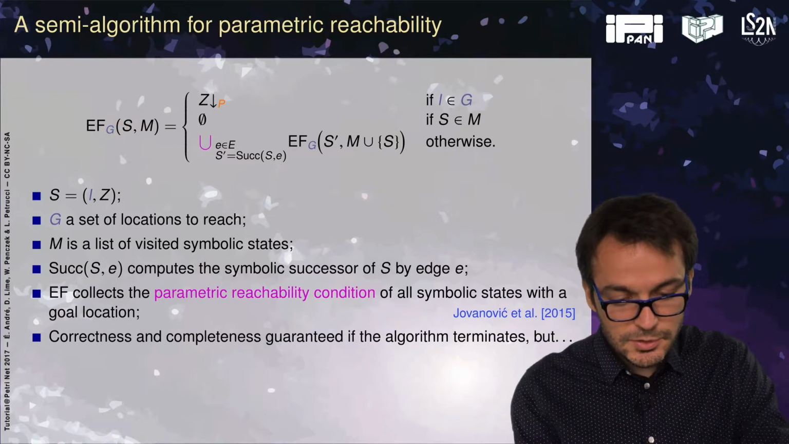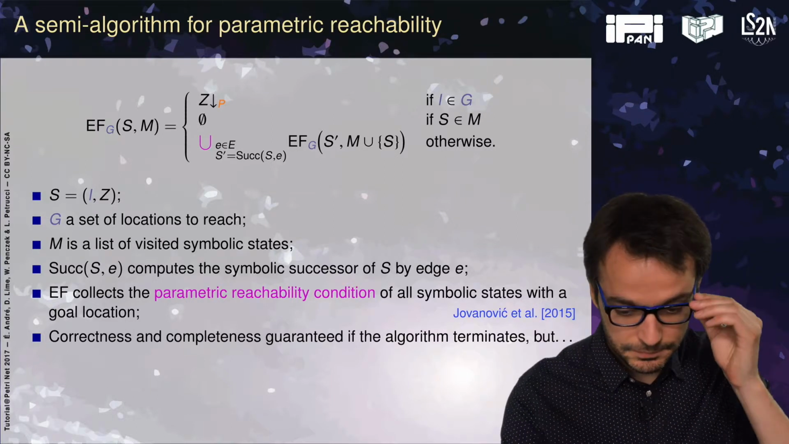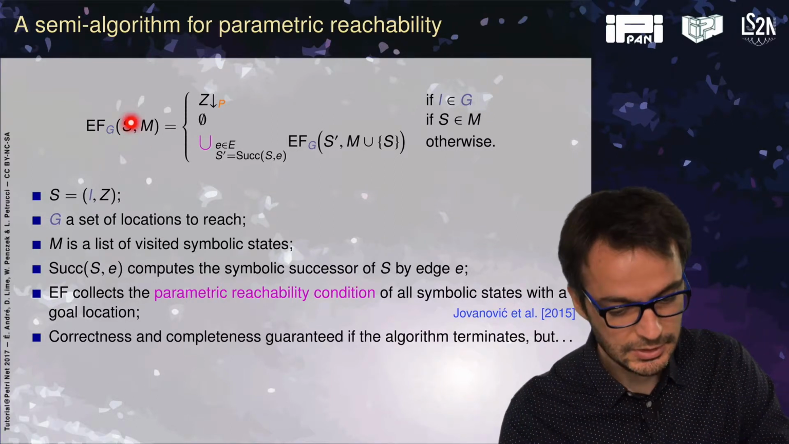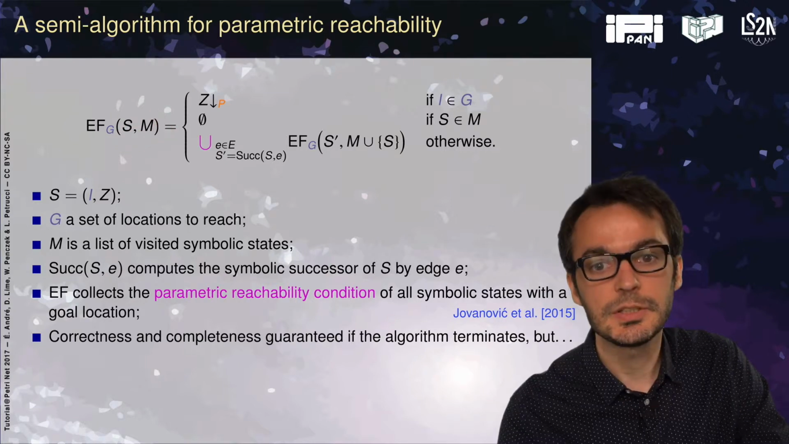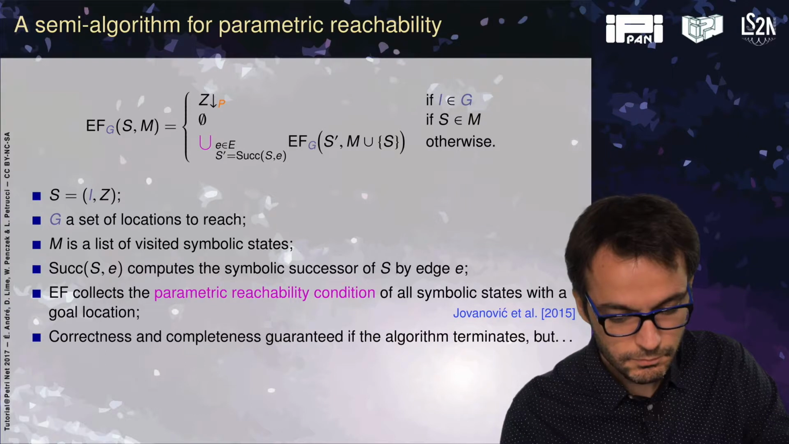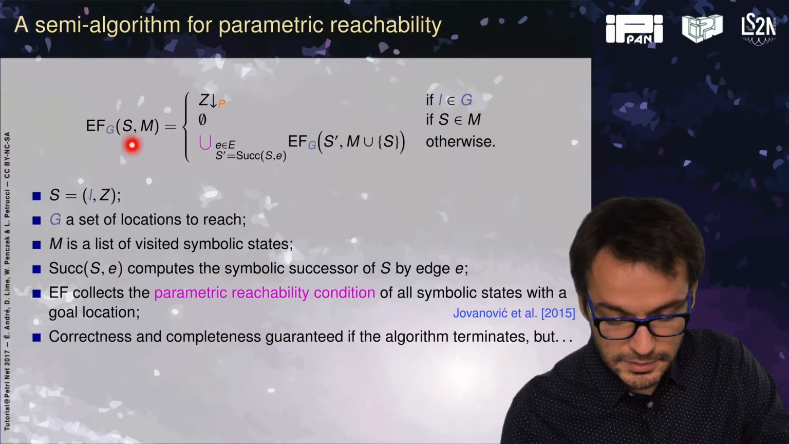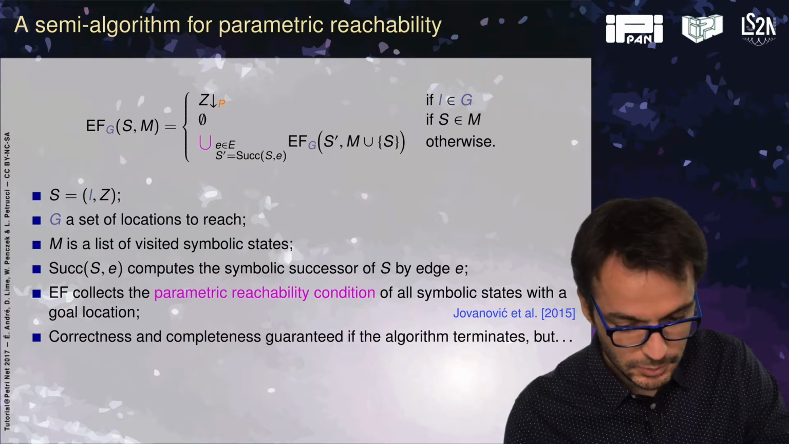My algorithm takes 2 sets. So S is the current state, and M is the list of visited states so far. It's just to avoid visiting the same one 2 times. First, S, so S is actually LC, okay?